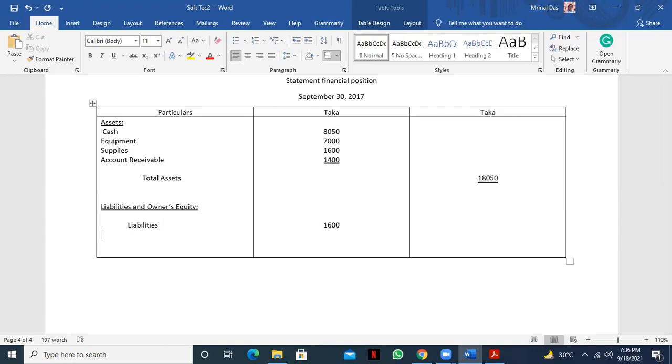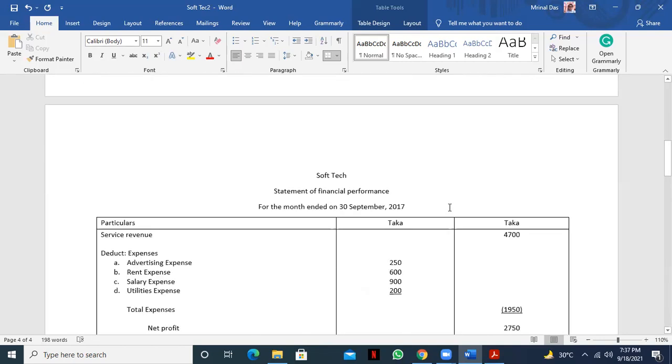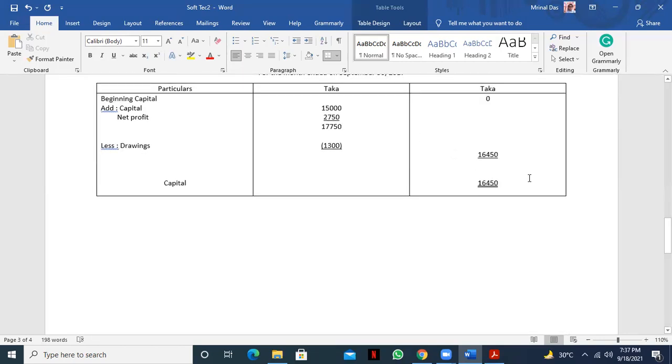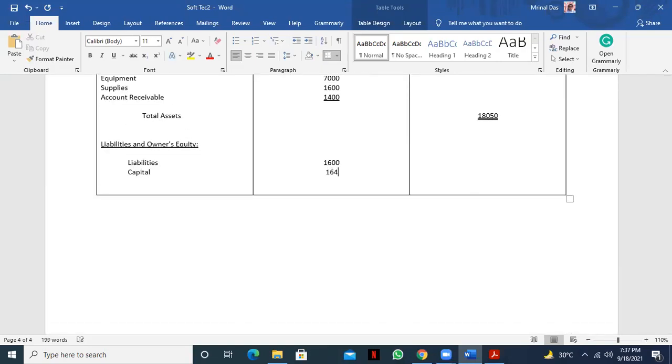And we got the capital from the owner's equity statement. The capital is how much? 16,450, right? That's the amount, 16,450. So what is the total liabilities and owner's equity side?